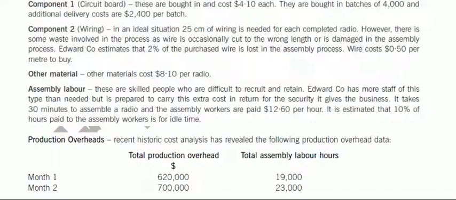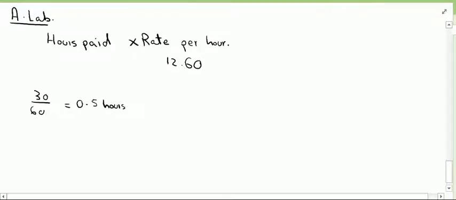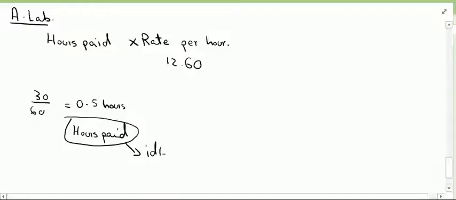However, the thing to note is that the last sentence says it is estimated that 10% of hours paid to the assembly workers is for idle time. So actually what happens is that laborers are willing to work, but at times they do not have any work to do. If you pay to laborers, let's say you pay for specific hours which includes the idle hours and working hours. You must pay laborers for idle hours if they are sitting idle at your request.